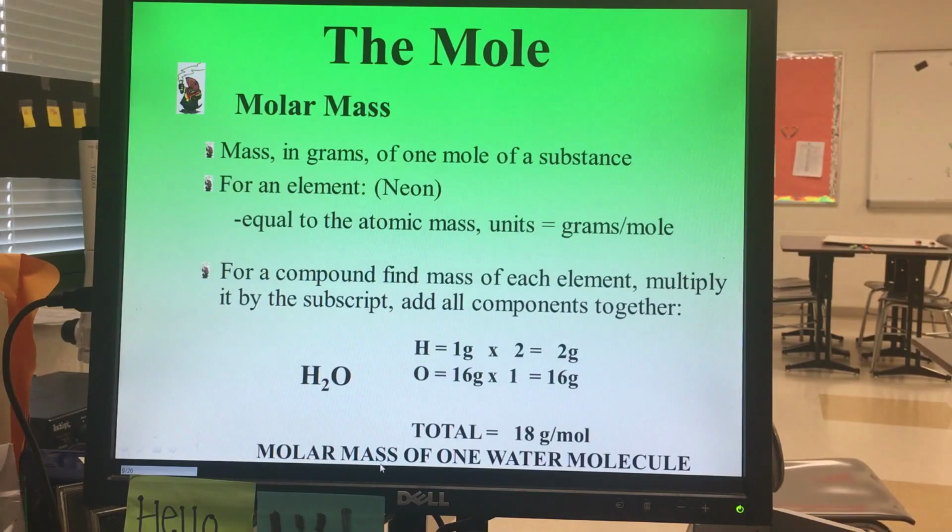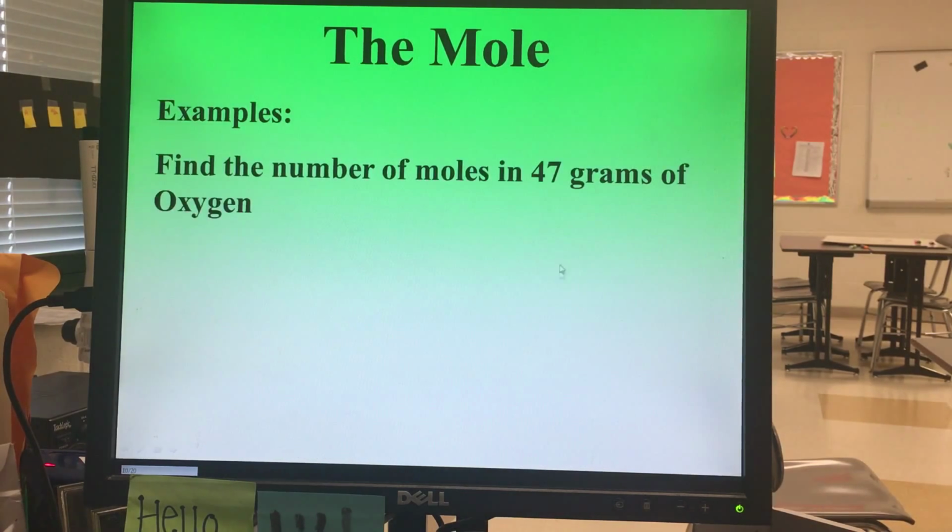The molar mass is the conversion factor that we're going to be able to use to go back and forth to convert between things like moles and grams. It's going to make it really easy for us to do that. Let's do a couple examples. Why don't you take a second right now and see if you can figure out how to do this one. Find the number of moles in 47 grams of oxygen. Don't forget that oxygen is one of our diatomics. Work on this and we'll check it in just 1 second.